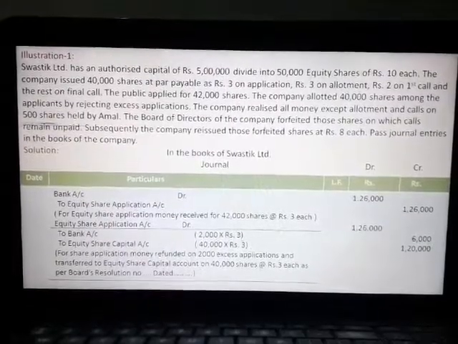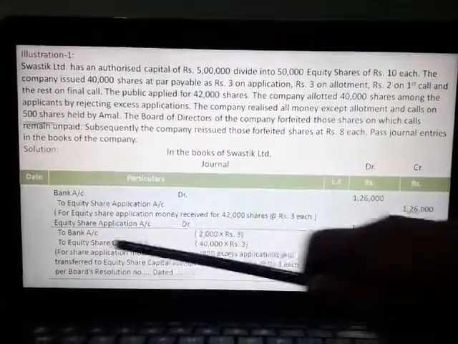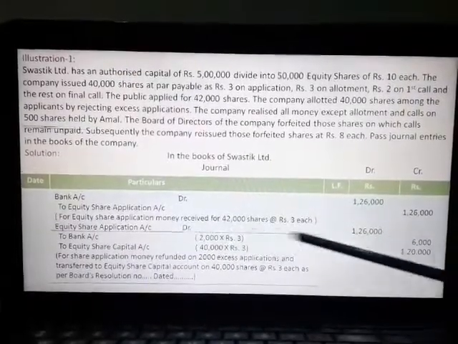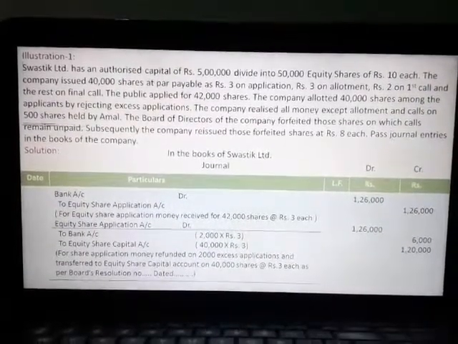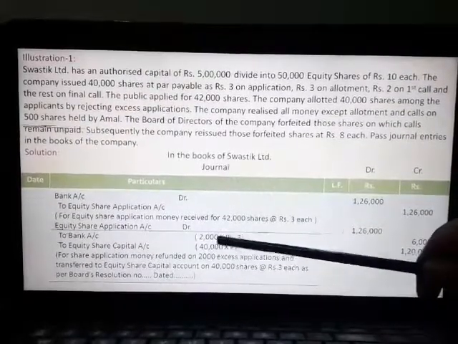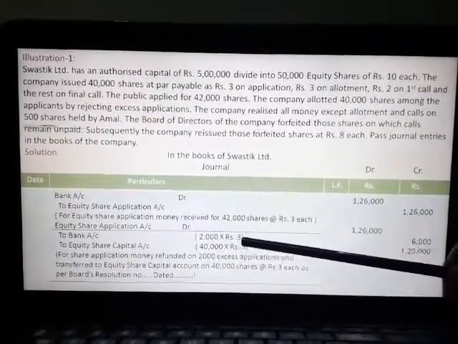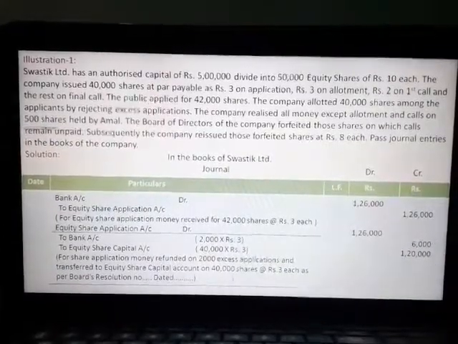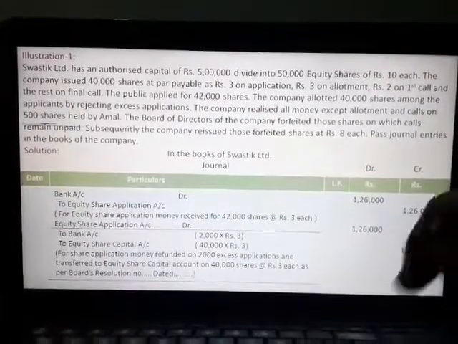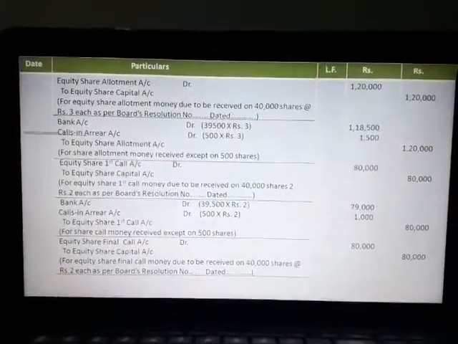Now, the next entry: equity share application account debit 1,26,000, to bank account, that is the application money refunded for excess 2,000 shares at the rate of rupees 3, 6,000, to equity share capital, 40,000 shares into rupees 3, 1,20,000.